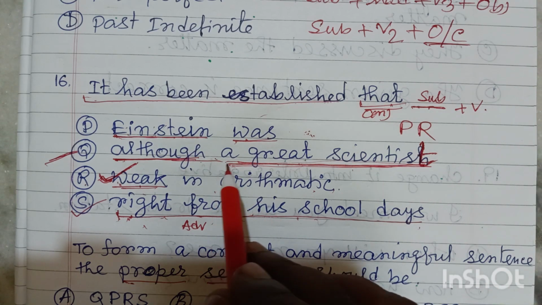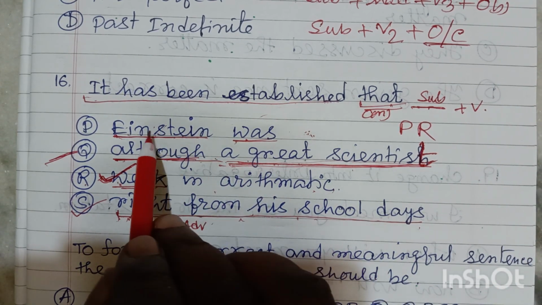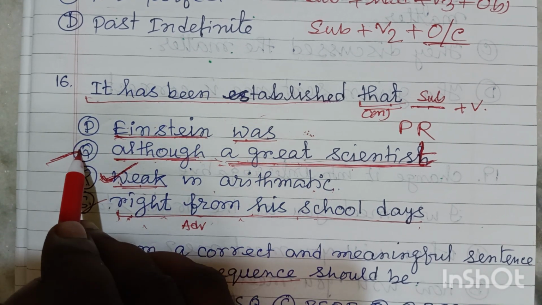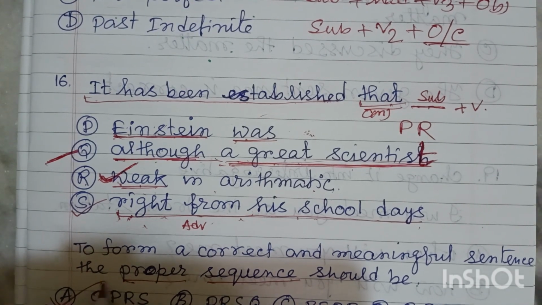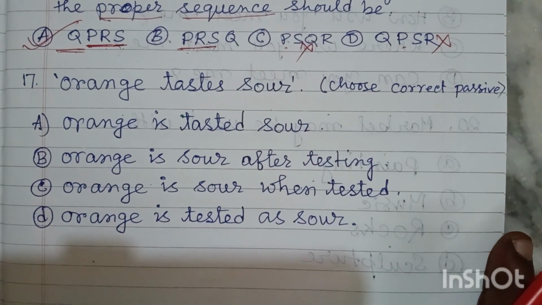It is just a contrasting phrase, and it is used as extra information about Einstein. So write down at the beginning, that will be perfect, this one. This is the correct answer. My dear friends, I think the logic is clear to you.